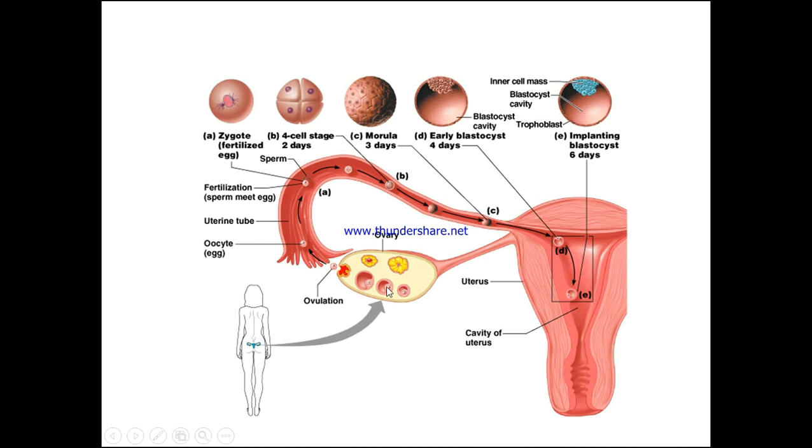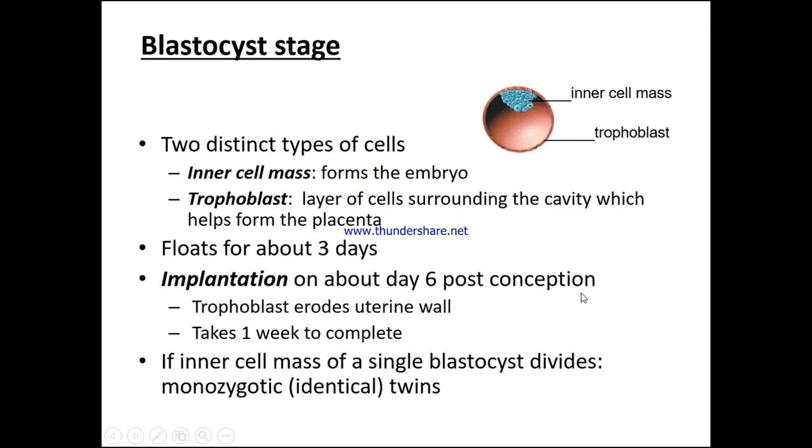So let's just go through and look at this again. We've seen the early zygote, the 4-cell stage, the morula, the early blastocyst, and then down into the implanting blastocyst upon the wall, which we shall look at to see how this happens.